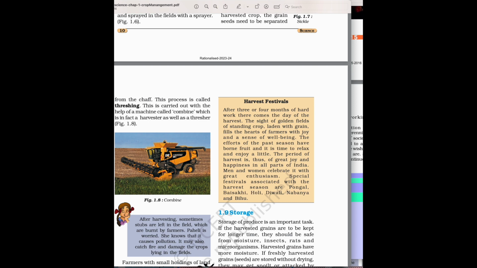The period of harvest is thus of great joy and happiness in all parts of India. Men and women celebrate it with great enthusiasm. Special festivals associated with the harvest season are Pongal, Baisakhi, Holi, Diwali, Nabanna, and Bihu.